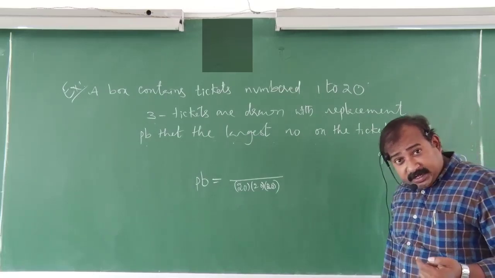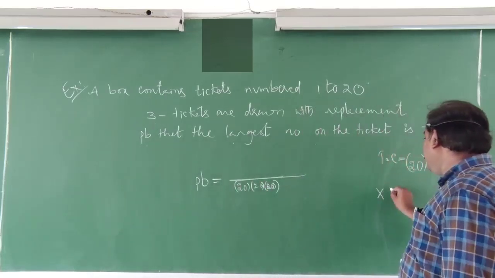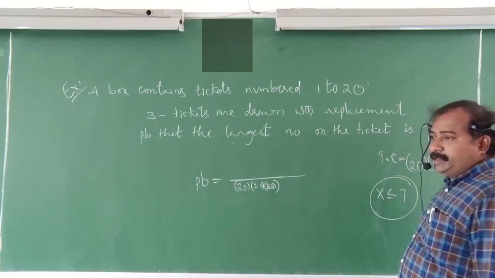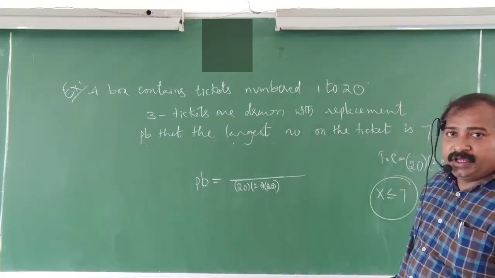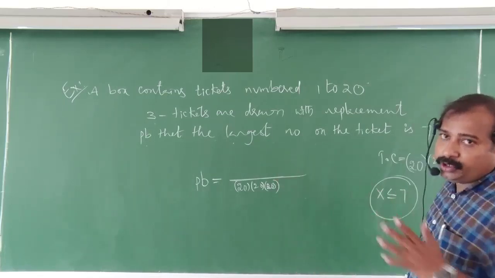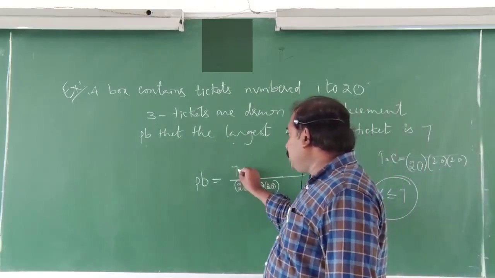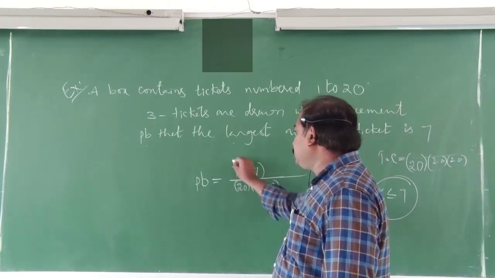According to the given data, the probability that the largest number on the ticket is 7 means, first, X less than or equal to 7. X less than or equal to 7 means each and every ticket up to 7 only you can select with replacement. That means first 7 chances, second 7 chances, third 7 chances.